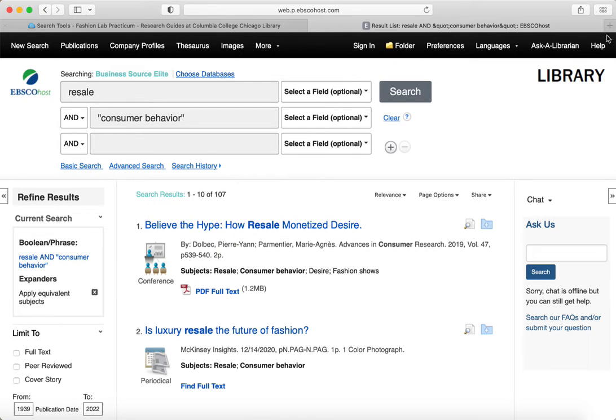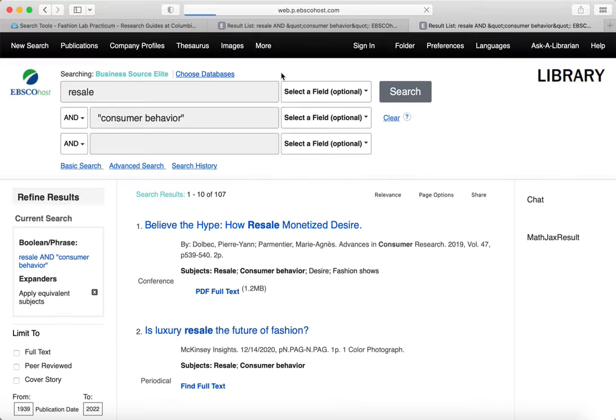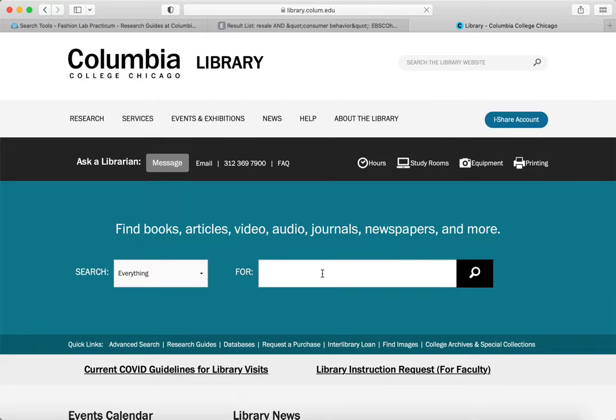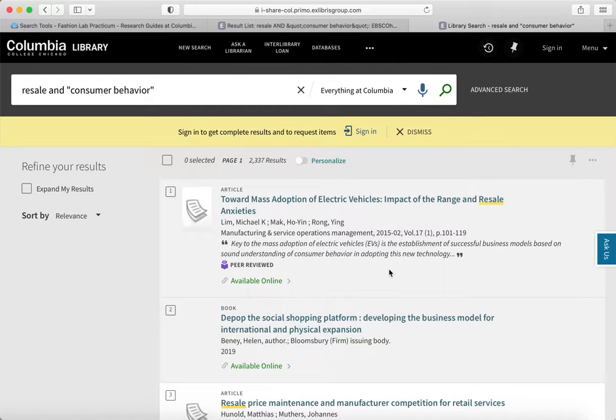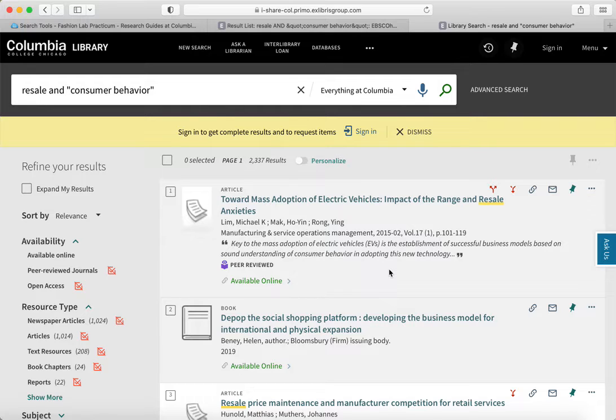Now I'm going to try this same search in the library search tool. So I'm just going to put in resale and consumer behavior. Now, why would I do this? I would do this because there may be other databases and other disciplines that might have a few things beyond what's in the Business Insights database. So this is more or less the same thing.